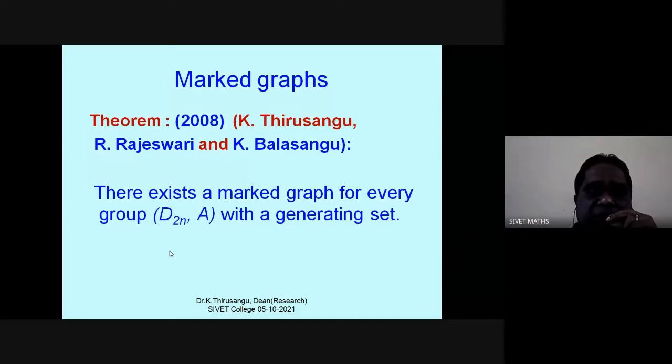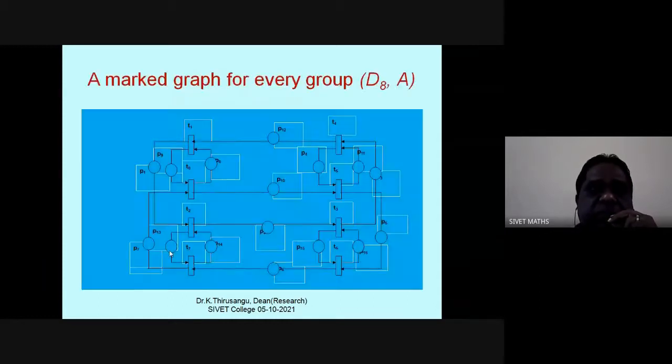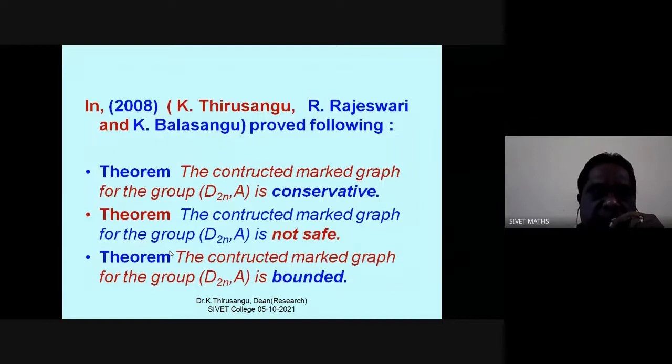Marked graphs for the dihedral group D2N with the generating set, we can construct a marked graph. This also we proved as a theorem in 2008. This is the marked graph for the dihedral group D8. And we proved the following theorem: the constructed marked graph for the group D2N is conservative.